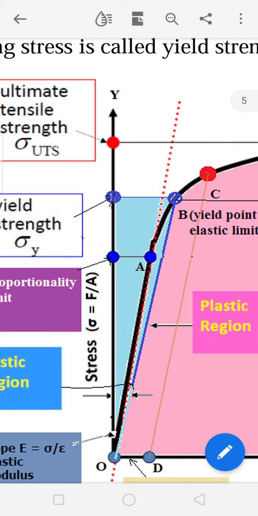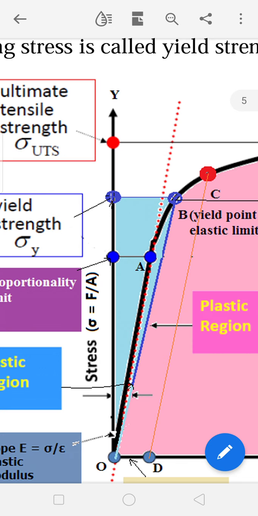So from O to A, if you increase the stress, after removing the stress, the strain also becomes 0, which means it reaches the origin in the graph. Similarly, from point B also, at the yield strength stress, if you remove the stress, the strain also becomes 0, so it comes back to the origin.